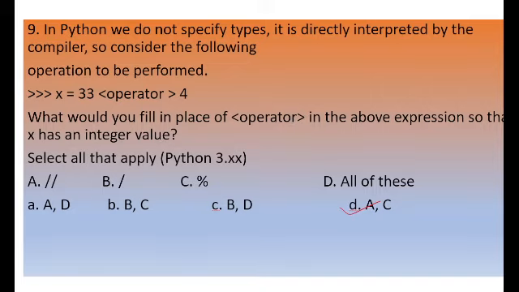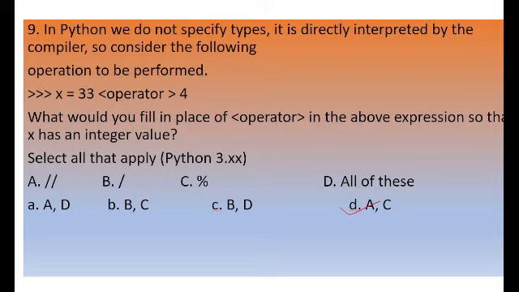In Python, we do not specify the types. They are directly interpreted by the interpreter. The types we are not mentioning. Here they have given x equal to 33, then a blank space for the operator, then 4.